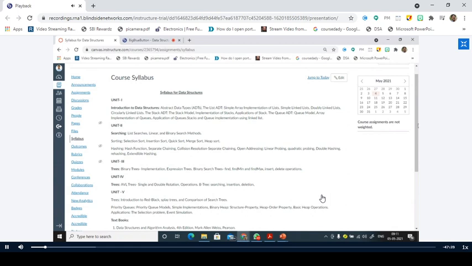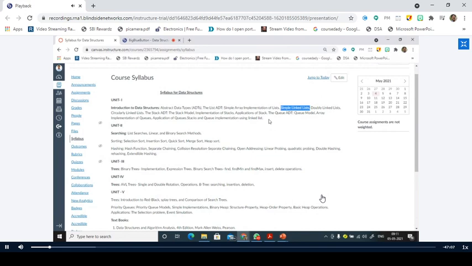Previously, linked list is a separate unit, stacks is a separate unit, and queues is a separate unit. But in R20, probably in R19 also, we have the same syllabus. They have combined the stacks, queues, and linked lists. Right. So it's a very big chapter we have. It's a big unit, and there are a lot of important questions and concepts that we need to learn in this data structures first unit part.